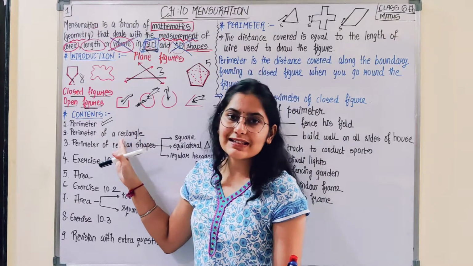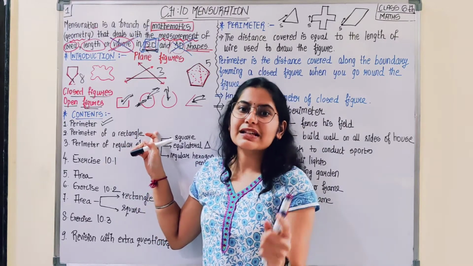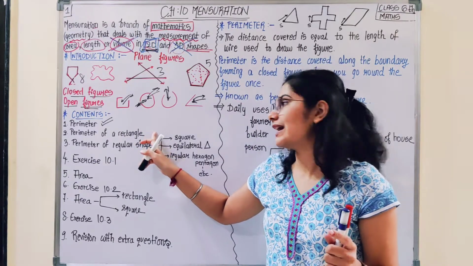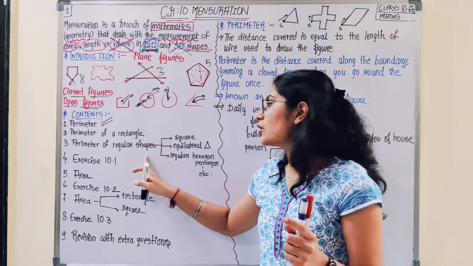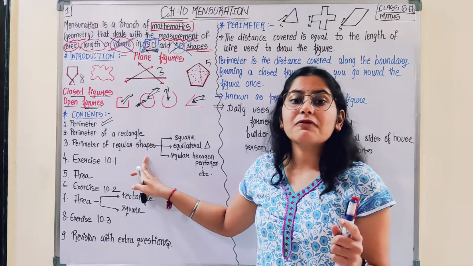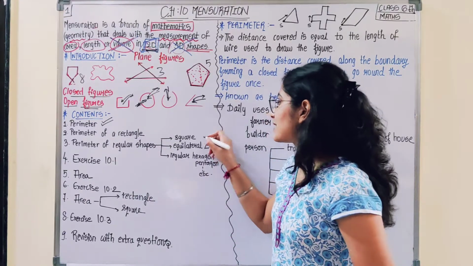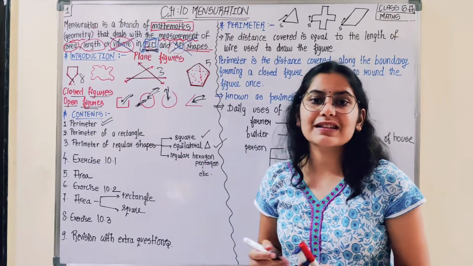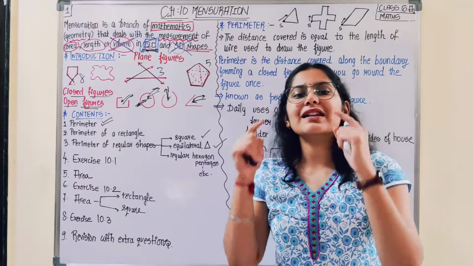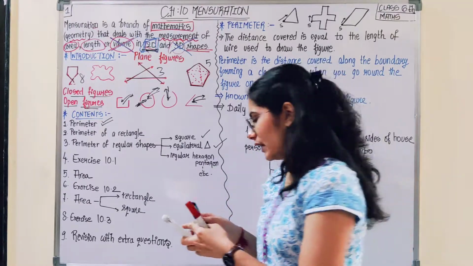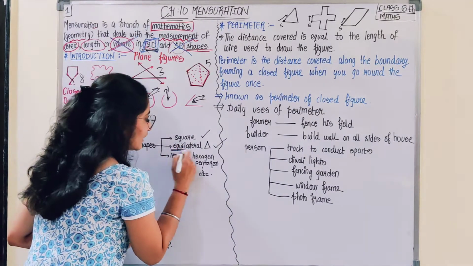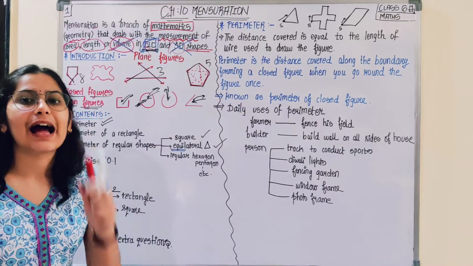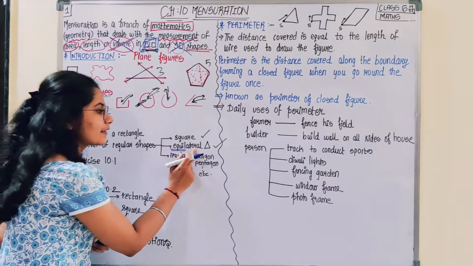We would be then focusing on perimeter of rectangle. Basically, I would be making you aware about the formula regarding the rectangle and how you can calculate the perimeter of regular shapes such as square, equilateral triangle. Okay, equilateral triangle means the triangle which is having all its three sides equal. Equal से आता है equi. Okay, all the sides of that particular triangle are equal. Okay, that is equilateral triangle.